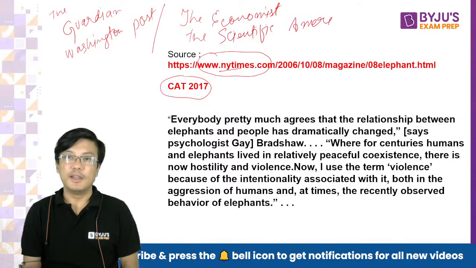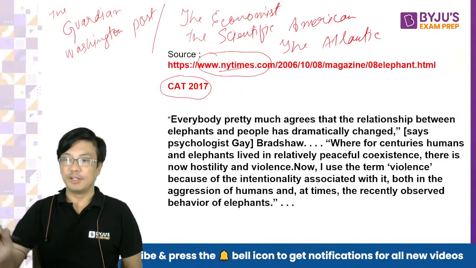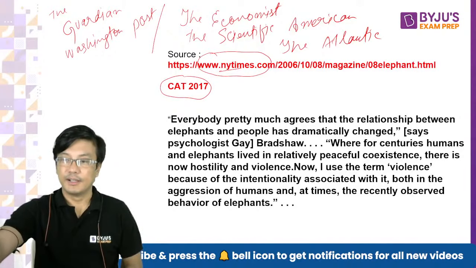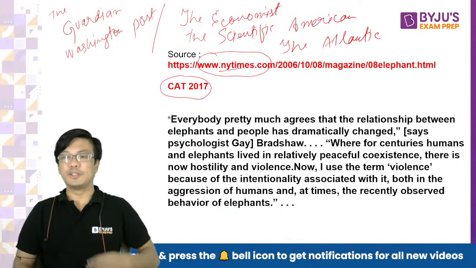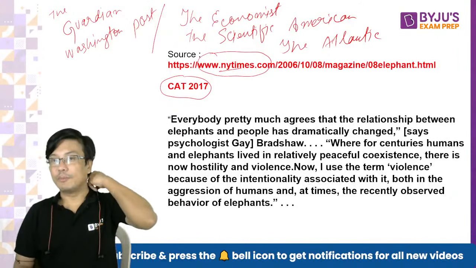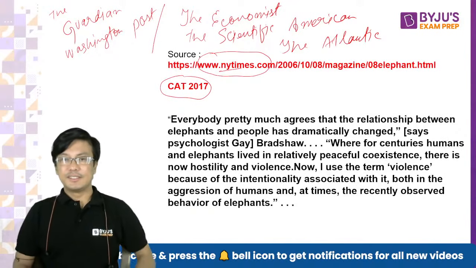So then you have a magazine called The Atlantic. So these are some magazines which you can think of referring to, which you can think of reading, right? So that you get a very good picture of how the passages are, right?